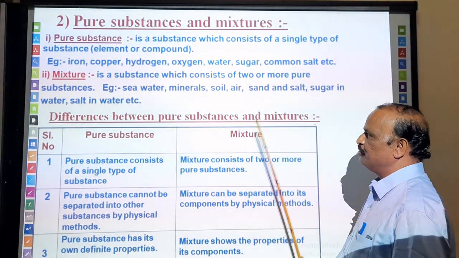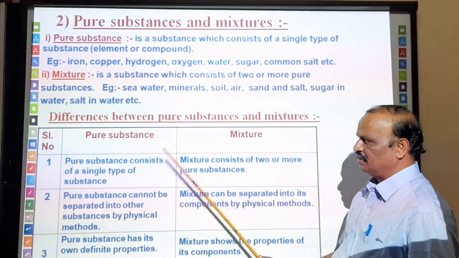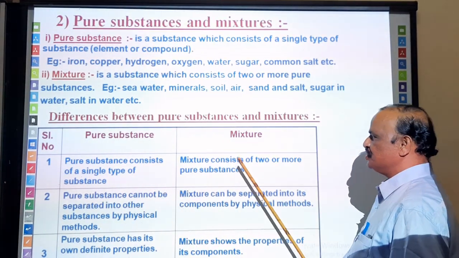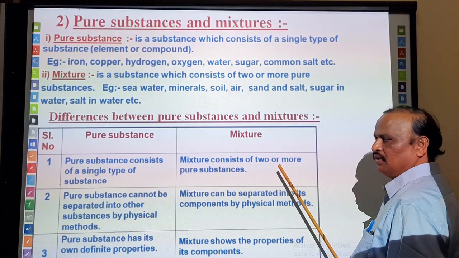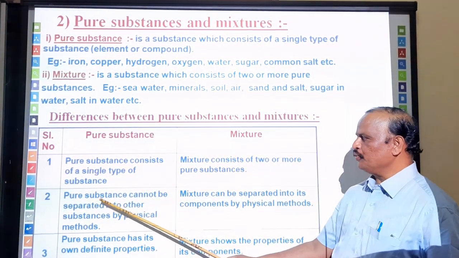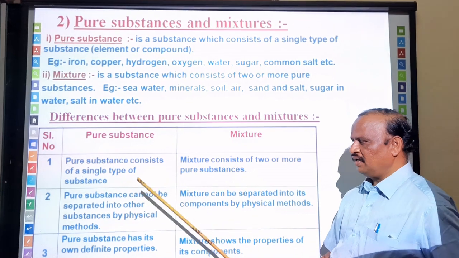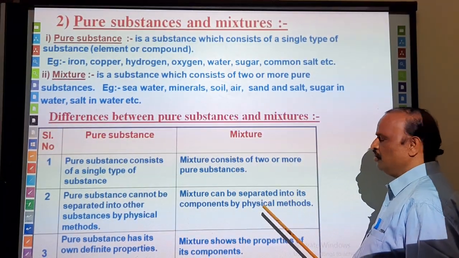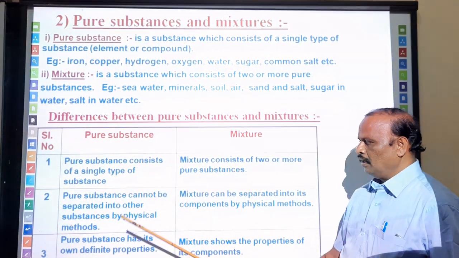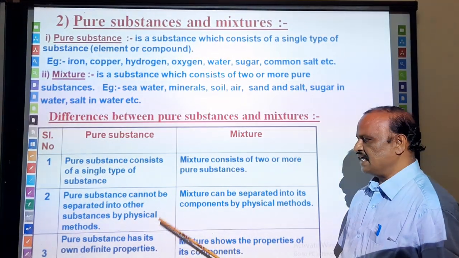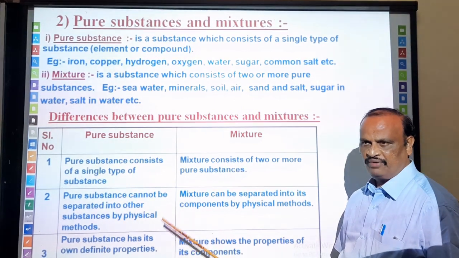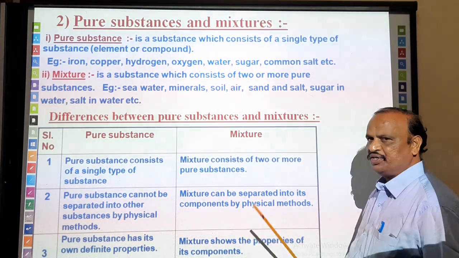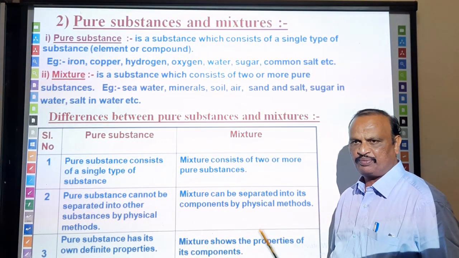The basic differences between pure substances and mixtures are these. A pure substance consists of a single type of substance, whereas mixtures consist of two or more substances. Pure substances cannot be separated by any physical means, whereas mixtures can be separated by physical methods. Pure substances have their own definite properties, whereas mixtures have the properties of the component particles present in them.